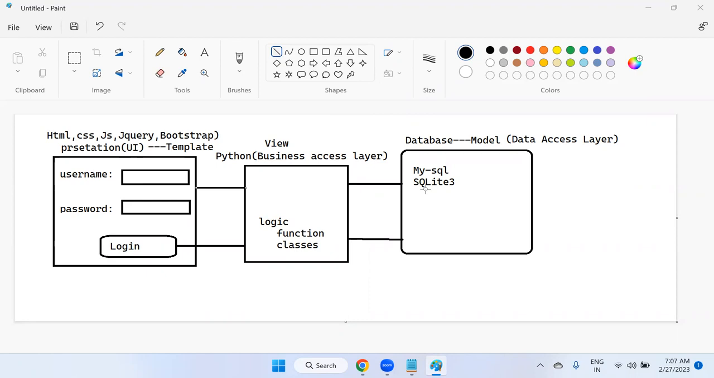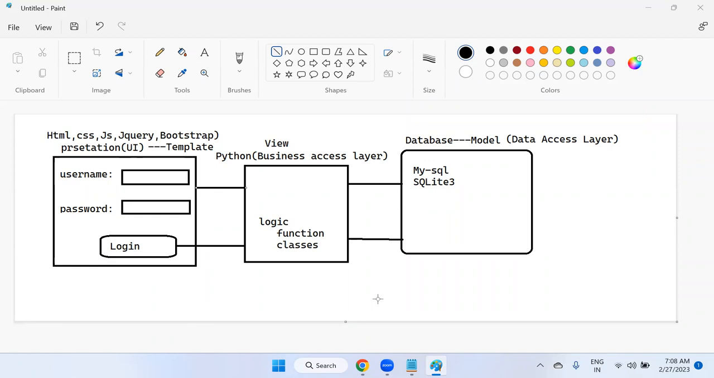But by default, the moment we start a Django development project in PyCharm Professional Edition, SQLite 3 is integrated. Most of the tasks we can do with SQLite 3 only. No need to configure MySQL. But I'll show you MySQL configuration also in our lecture, and how to perform all the CRUD operations.